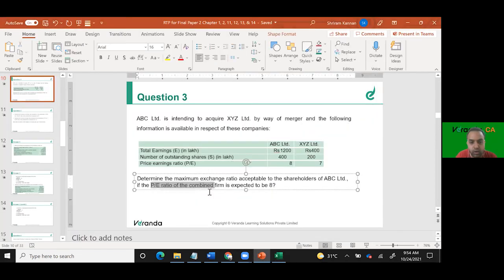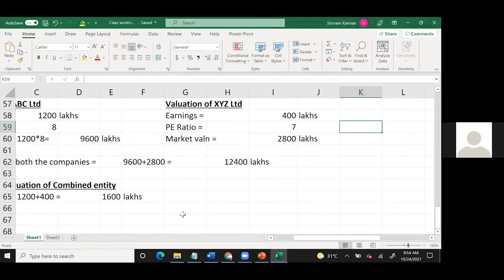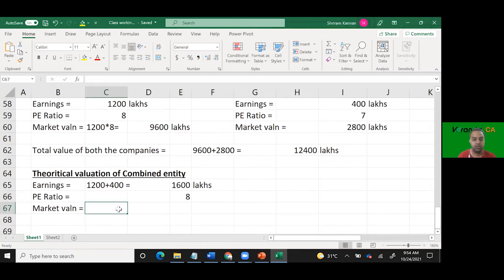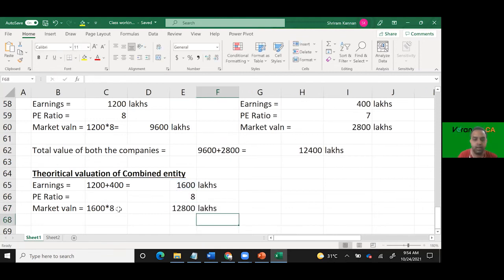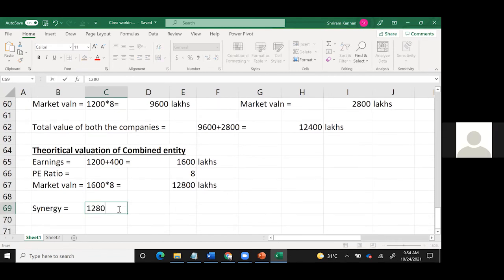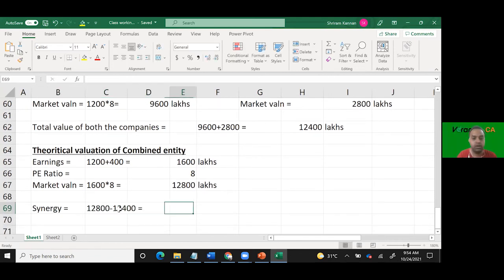If the P/E ratio of the combined entity is 8, எட்டு எடுத்துட்டேன்னா what மார்க்கெட் வேல்யூவேஷன் என்ன வருது? 1600 into 8 எவ்வளவு வருதுங்க? 12,800. Clear. இப்போ what is the synergy here? 400. 12,800 minus 12,400, this minus this, correct? இது வரைக்கும் are we clear up to step 1?